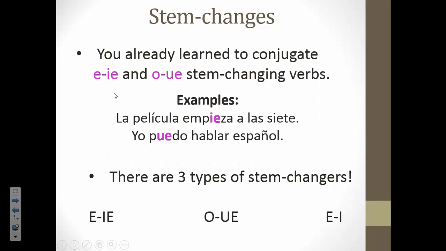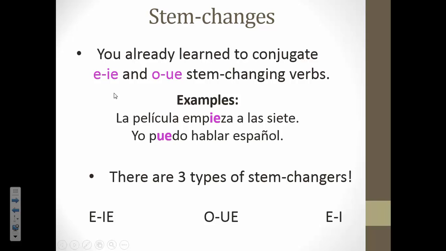Okay, you have already learned how to conjugate E to IE and O to UE stem-changing verbs. Here's some examples. The first one is an E to IE. La película empieza a las 7, which means that the movie begins at 7. And then the second example is one of an O to UE stem-changing verb. Yo puedo hablar español. I can speak Spanish.